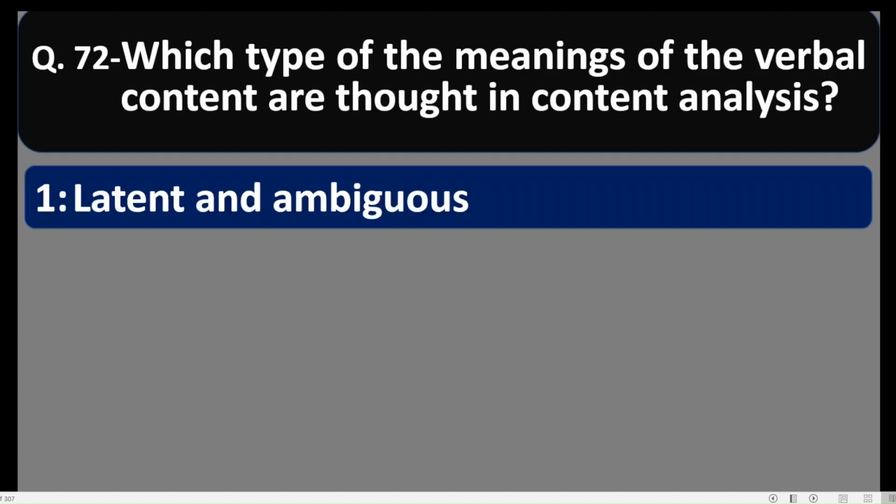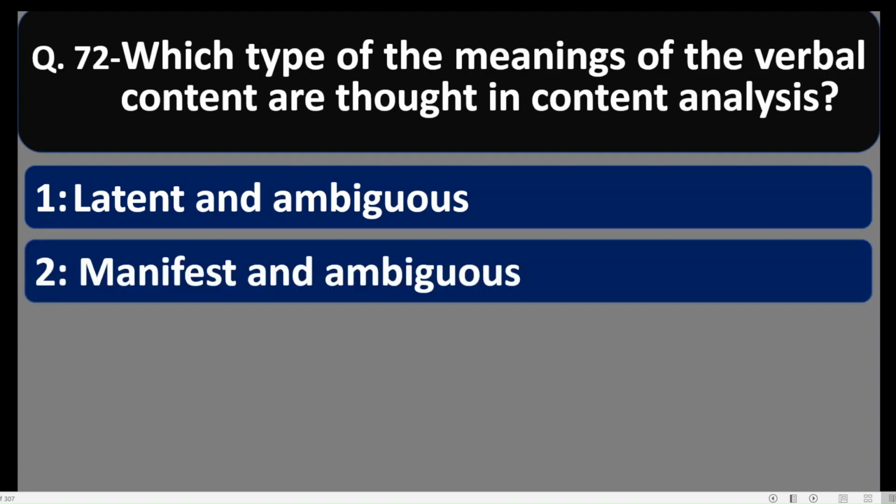72. Which type of the meaning of the verbal content is sought in content analysis? We know that communication material is analyzed by the content analysis method, and we have to derive some meaning from the verbal content if it is given. Then which type of meanings of the verbal content can be derived? Let us see: number one, latent and ambiguous.